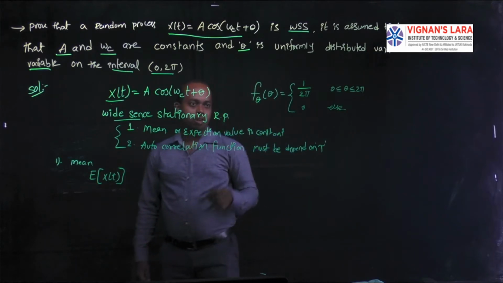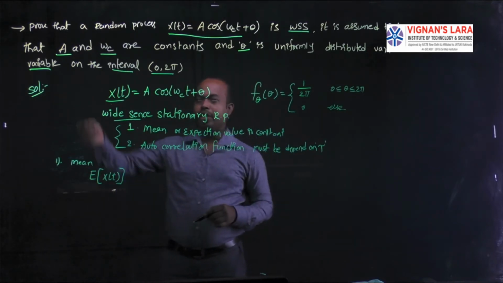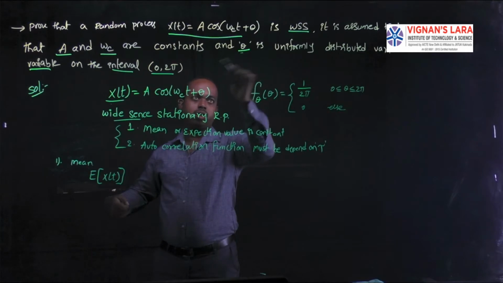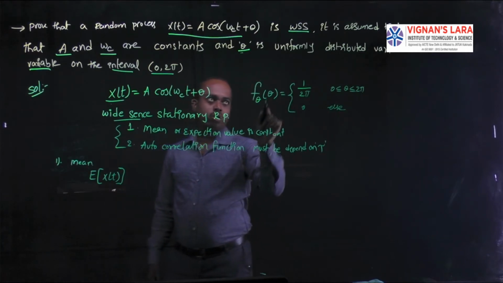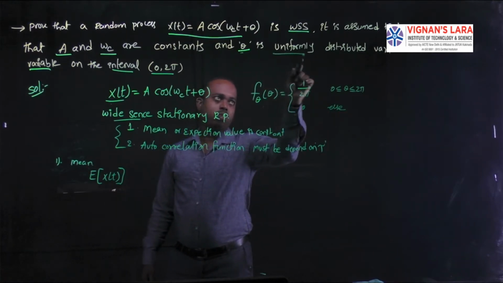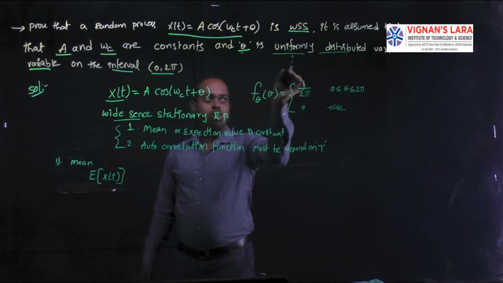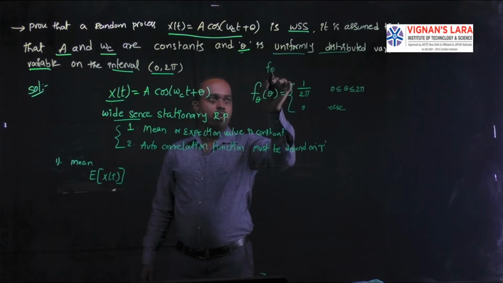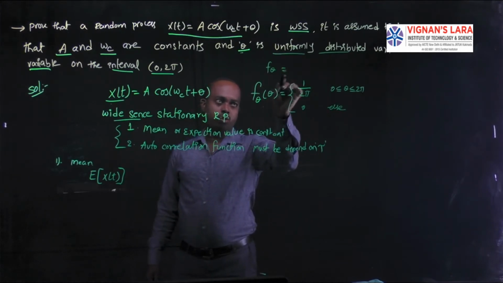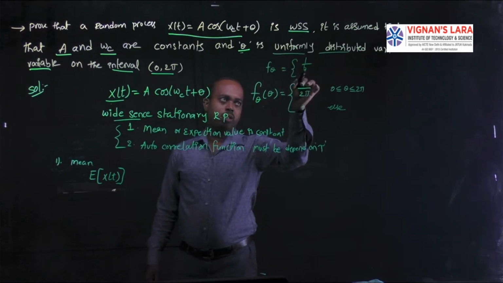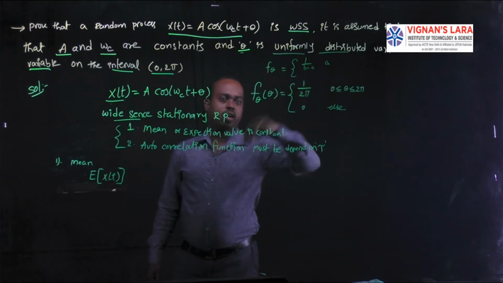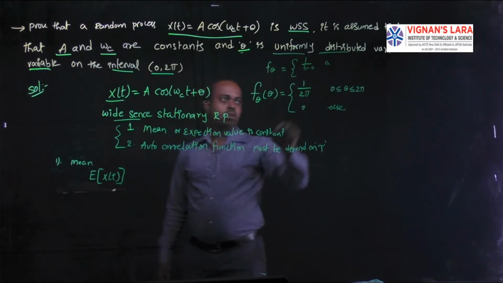This is the density function relating to the theta variable. How to write this? It is said to be uniformly distributed. Already you know that the uniform density function formula is 1 divided by b minus a, where a and b are both constants, over the interval in which theta varies, and otherwise the function is 0.